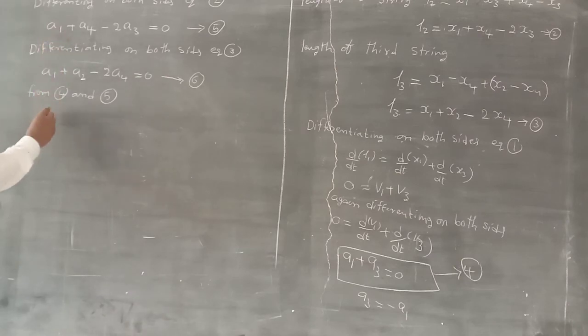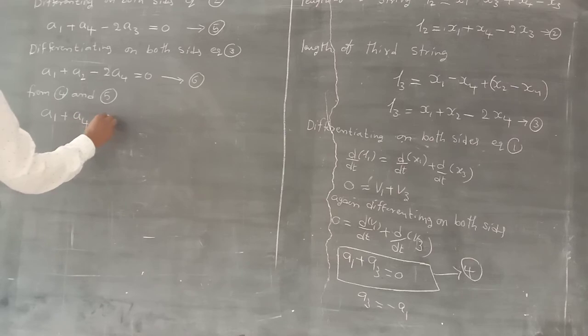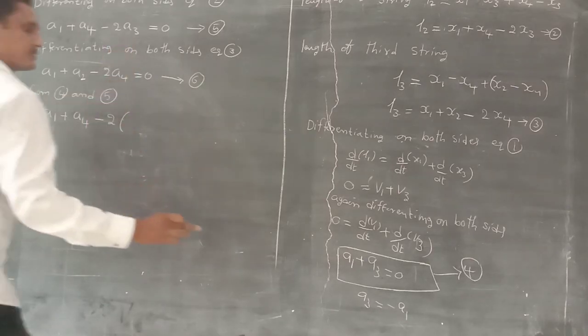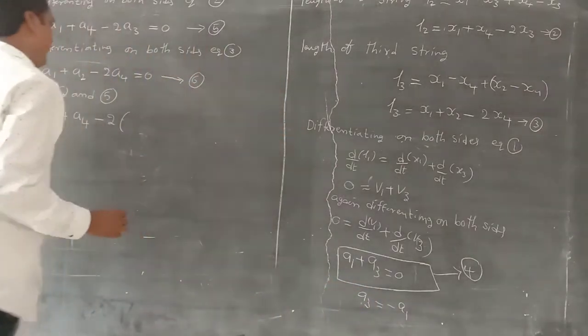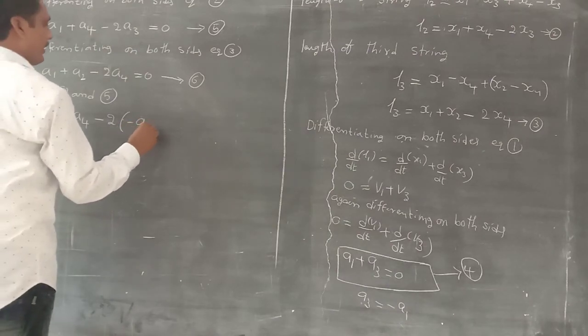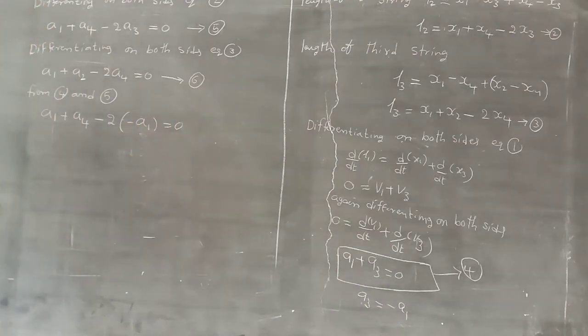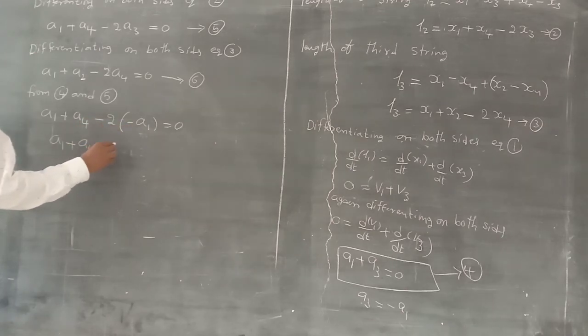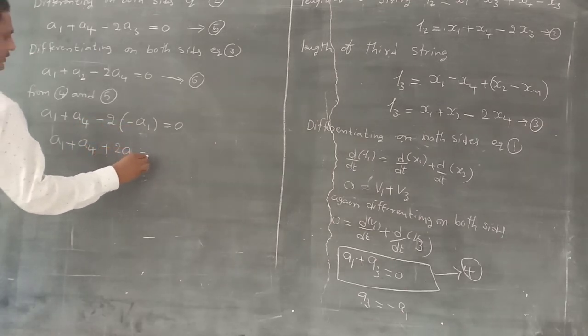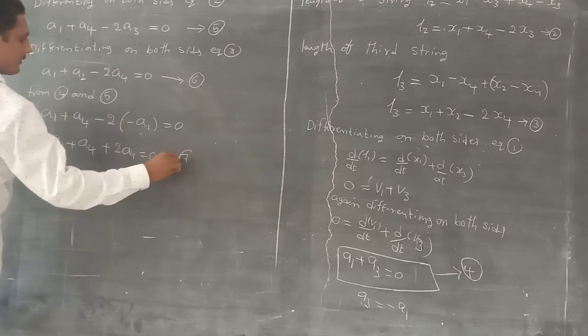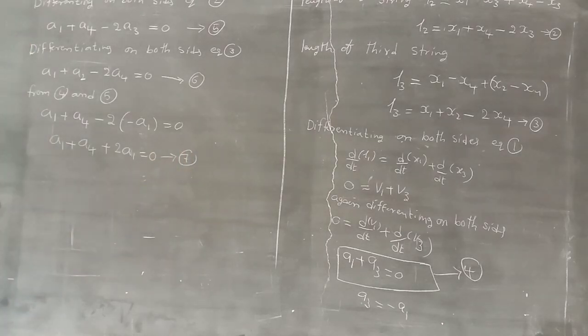Look here: a1 plus a4 minus 2 into a3, with a3 equal to minus a1, is equal to 0. So a1 plus a4 plus 2 into a1 is equal to 0. This is the seventh equation.